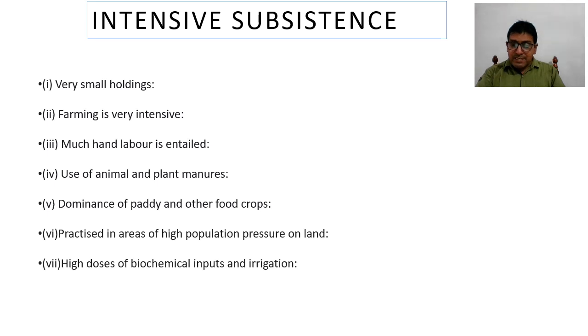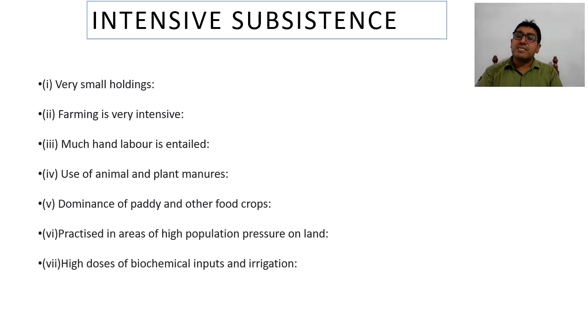In the Rabi season, suppose they cultivate 6 hectares. So out of 10 hectares, within an agricultural year, in two seasons they have used 16 hectares. And then there is a third crop, a third season, that is the Zaid.